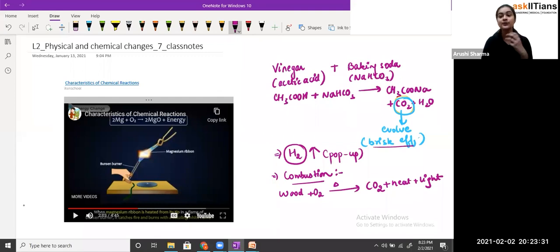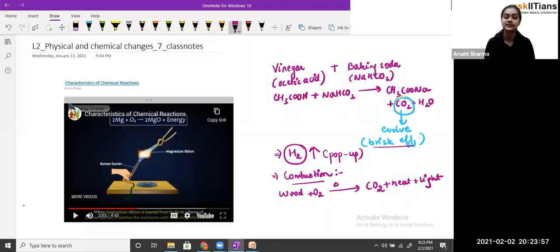The reaction in which heat is released, you have seen that when there is the formation of calcium hydroxide, the container becomes very hot and starts boiling, and you will see that vapors are evolving out. That means there is the release of energy, and such reactions are called exothermic reactions. And there are some reactions which are endothermic, that means in which the absorption of energy takes place.